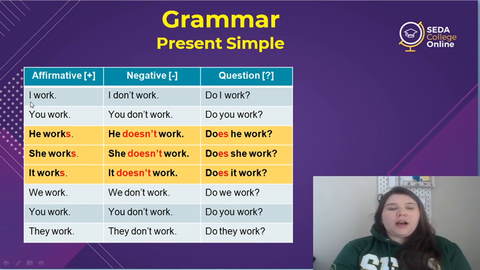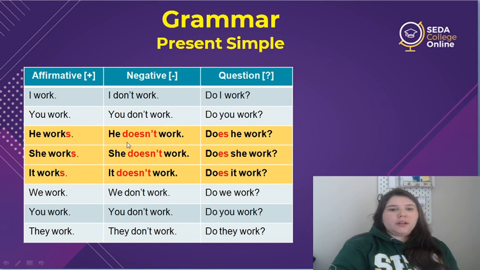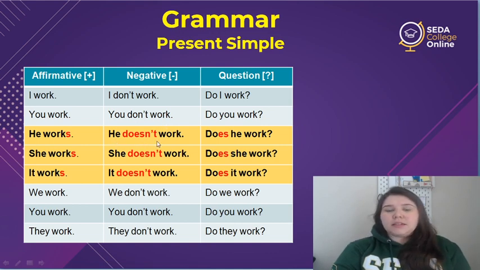I work, you work, he works, she works, it works. Negative. I don't work. You don't work. He doesn't work. She doesn't work. And it doesn't work. Different.